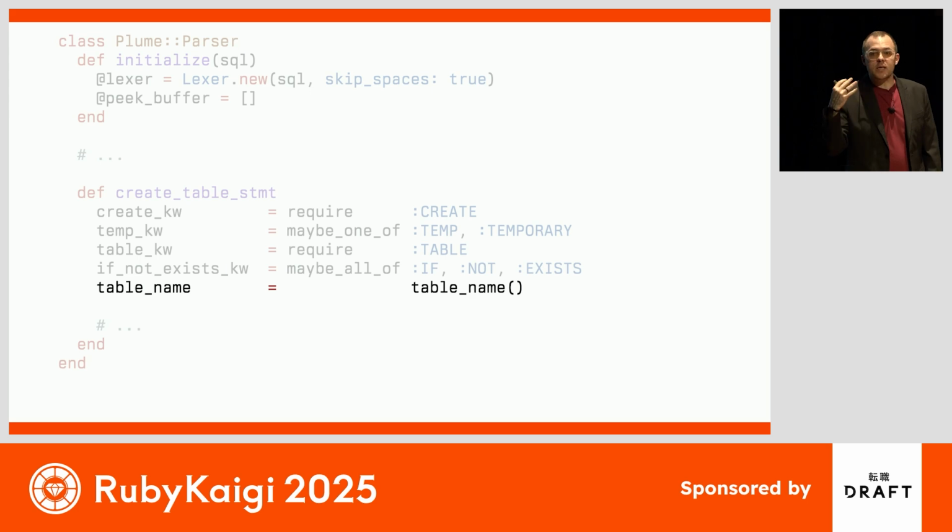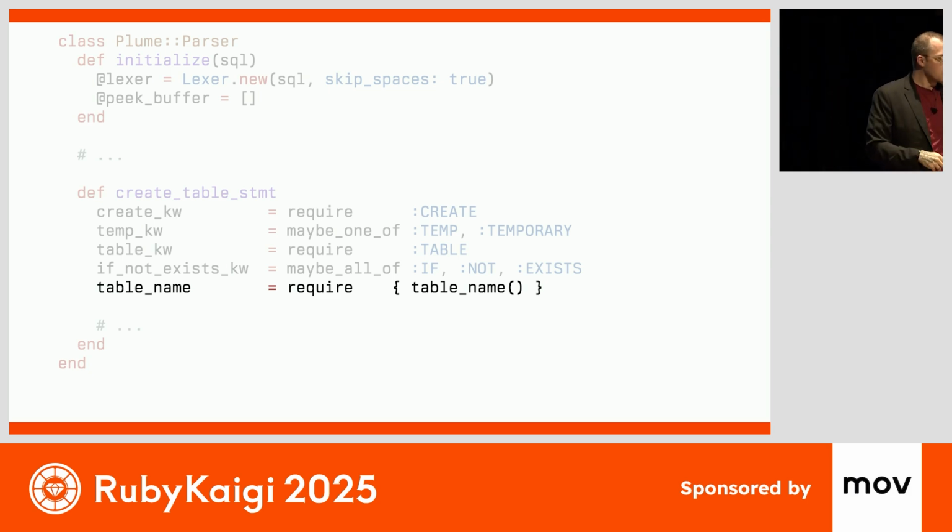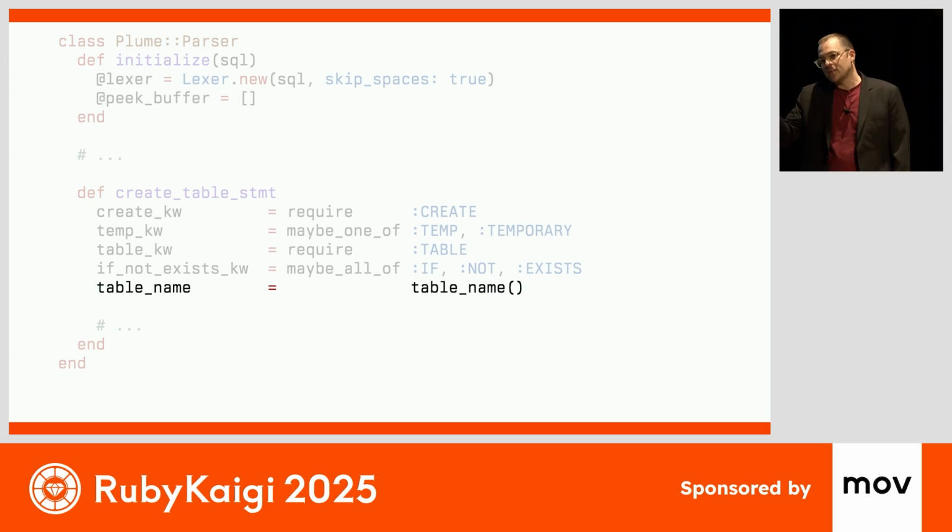Next, we get the table name, and that calls out to a separate rule definition method that has all of the logic for getting the table name that might be qualified and structured in a couple of different ways. Structurally, you might expect that we would use a require helper method with a block to include the method. And that's actually what we do with maybes. If you want to check if you can parse another rule, you can call maybe with a block with the rule method. But in the case of requiring, this just adds overhead for very little value. So for rules that are required, we just call them directly. And I like to add a lot of spaces so things line up in a nice columnar way.